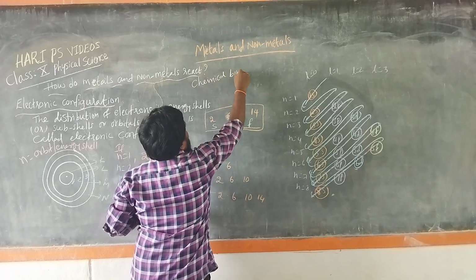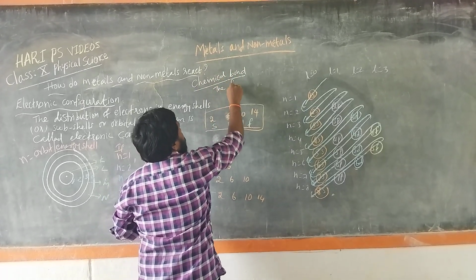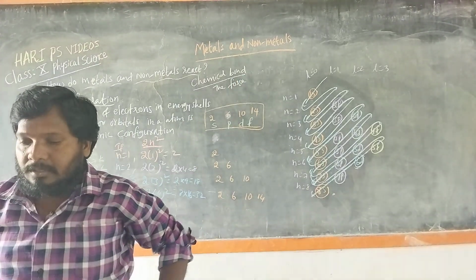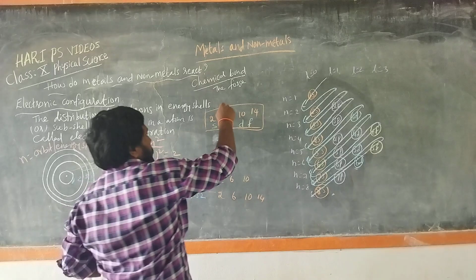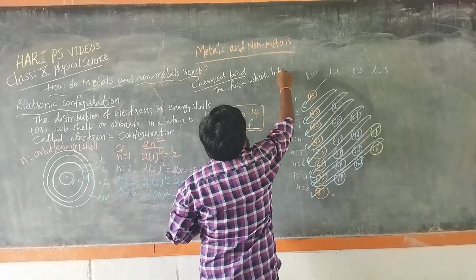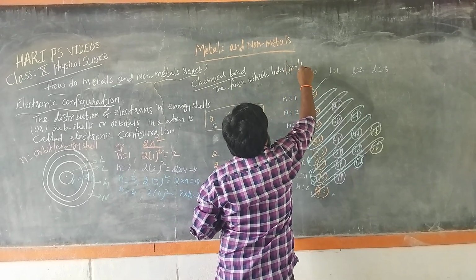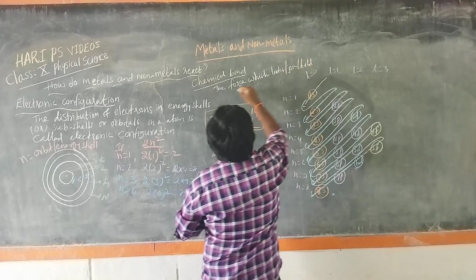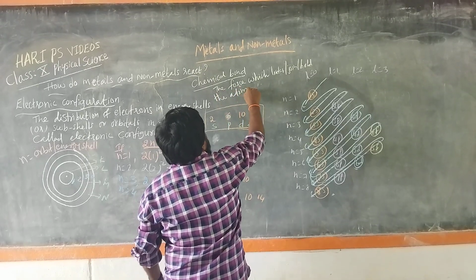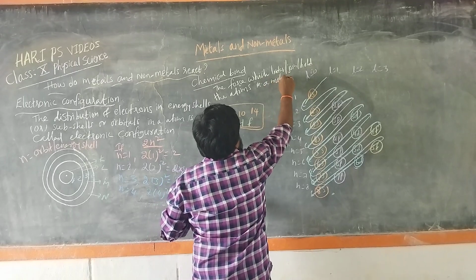Chemical bond is the force which links, joins, or holds the atoms in a molecule.